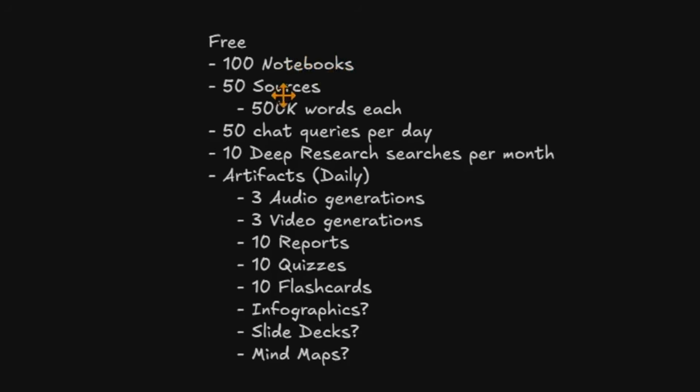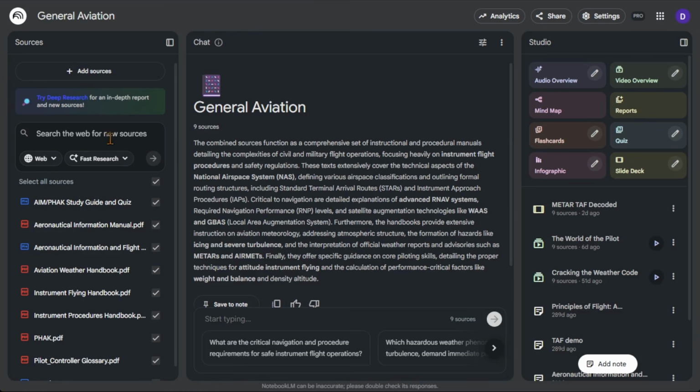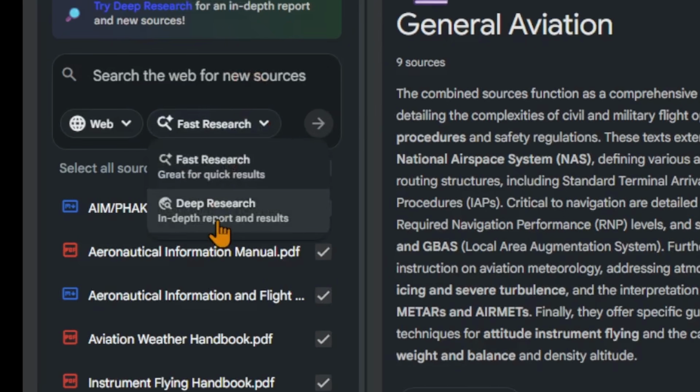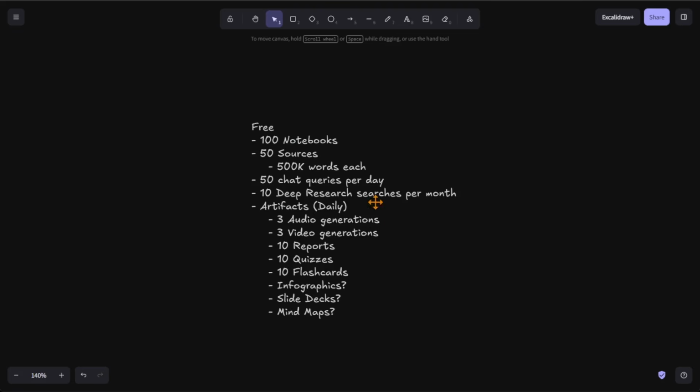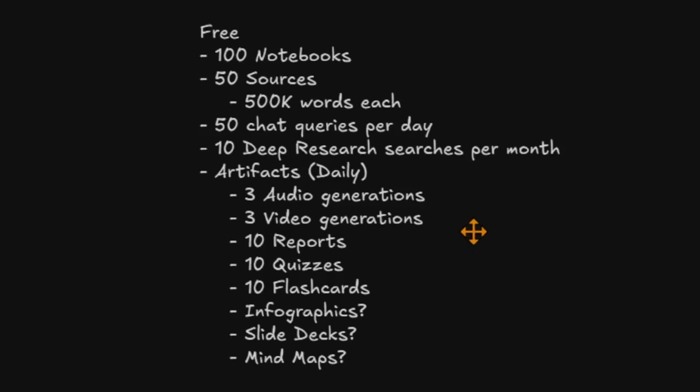So 100 notebooks, 50 sources per notebook, and each source can have 500K words, 500,000 words. You can do 50 chat queries in that center window per day. You can do 10 deep research searches per month, so that is here. If you want to look for sources using deep research, you get a deep research report, and it gives you a list of usually 10 sources. You can do 10 of those per month.